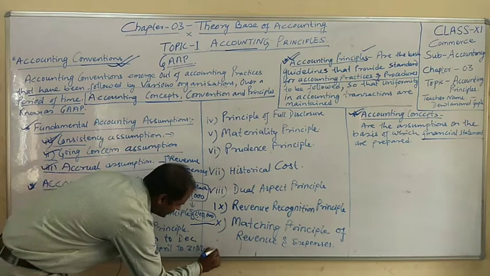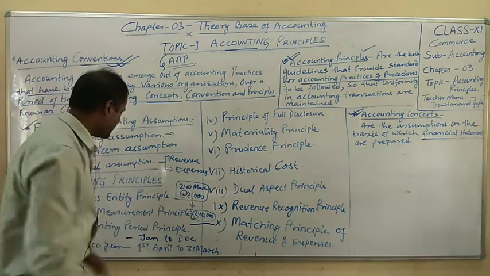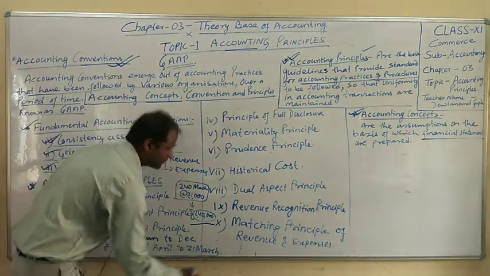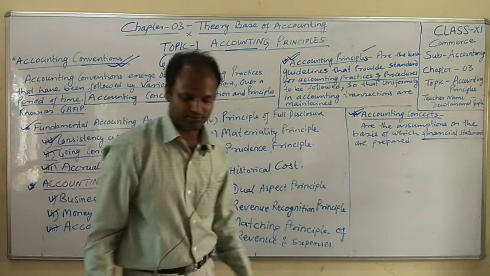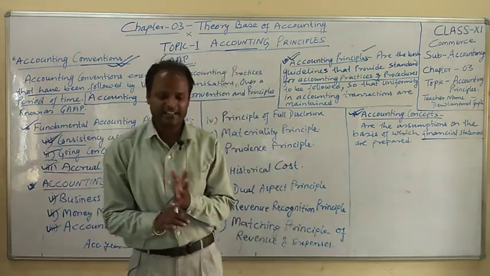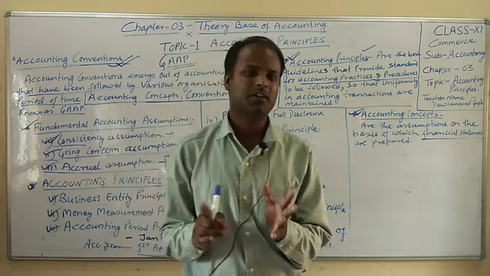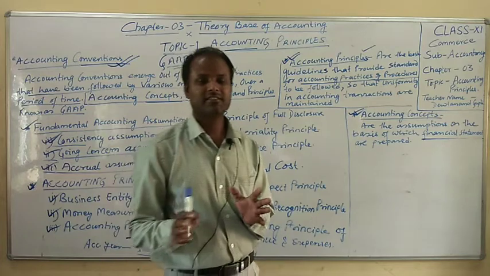These are the two periods of accounting. We can follow any one, but 1st April to 31st March is the important one. Therefore, one is the calendar year and one is the fiscal or financial year, that is 1st April to 31st March.